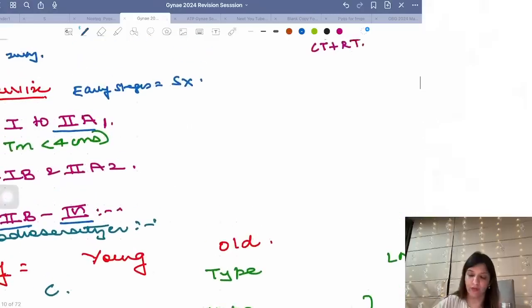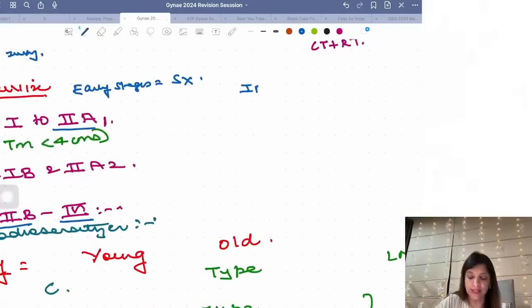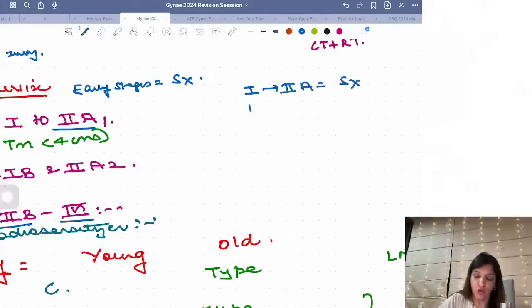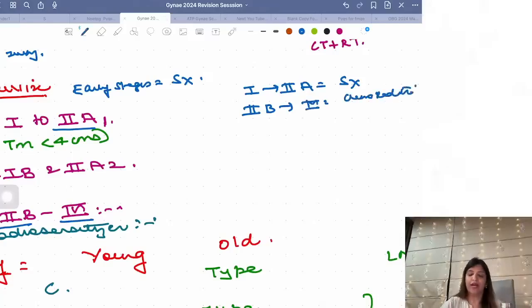I am writing this again for you. स्टेज 1 से लेके स्टेज 2A तक सर्जरी. 2B से लेके स्टेज 4 तक कीमो रेडिएशन. Right? अब स्टेज 2A is further divided into A1, A2.